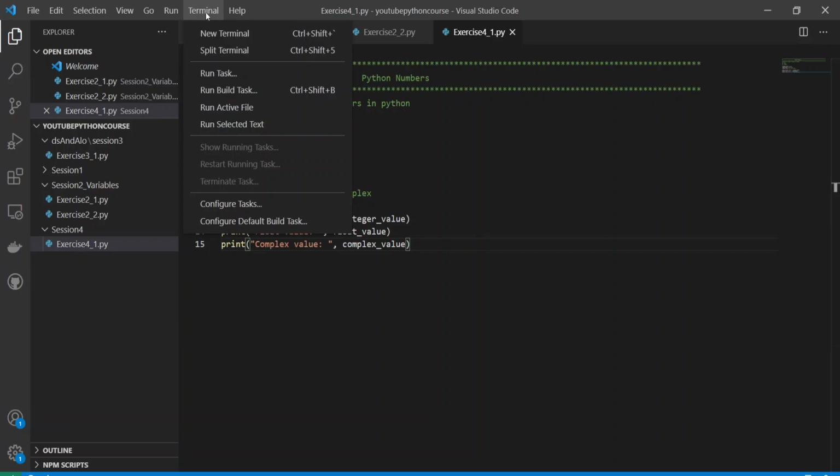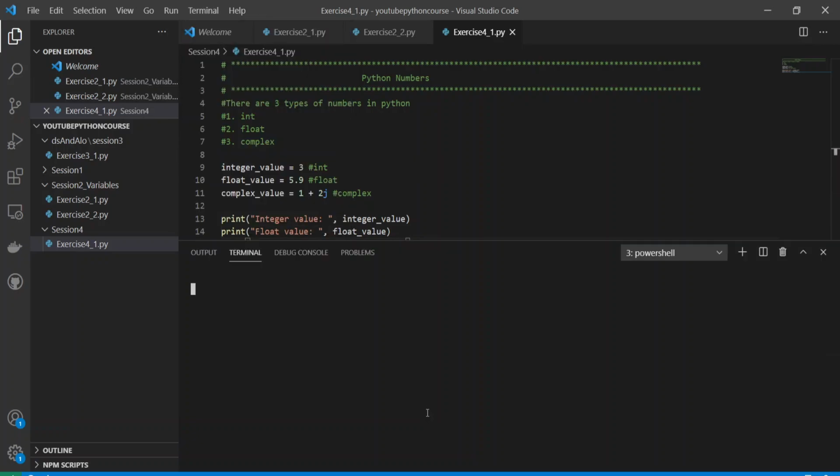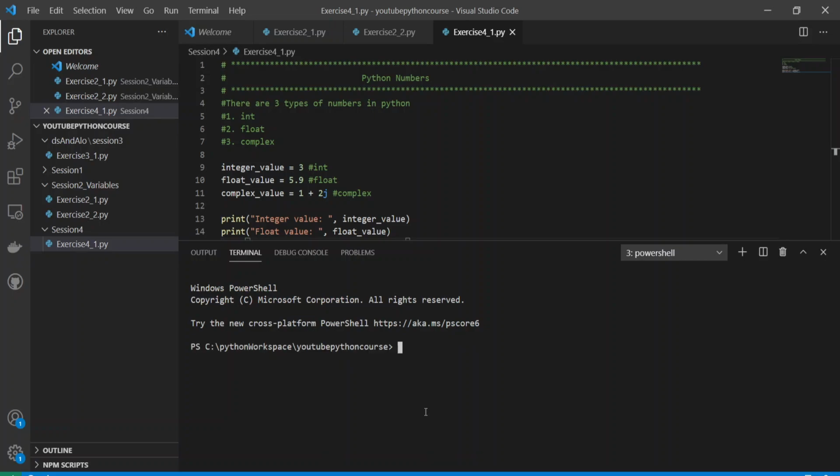I just need to go to the terminal, click on new terminal. And you see over here in which directory I am currently in. I am in Python workspace YouTube Python course. Inside this I need to go to my session 4 folder.